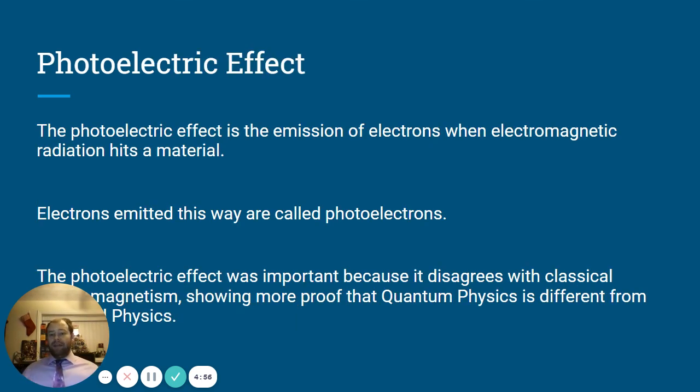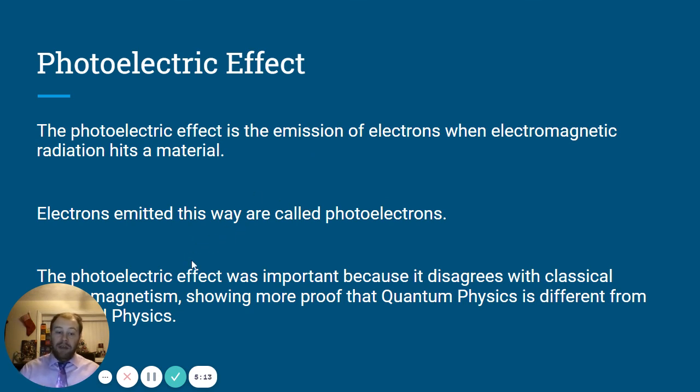The photoelectric effect is the emission of electrons when electromagnetic radiation hits a material. So basically, if there's some kind of light or radiation hitting stuff, electrons are going to get knocked off of it, and that's called a photoelectron when that happens. So it's an electron that's been knocked off by radiation.